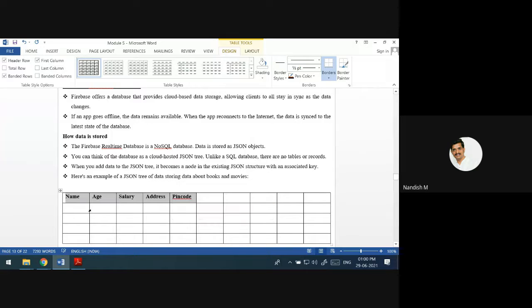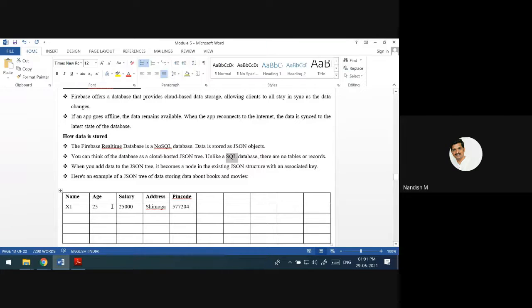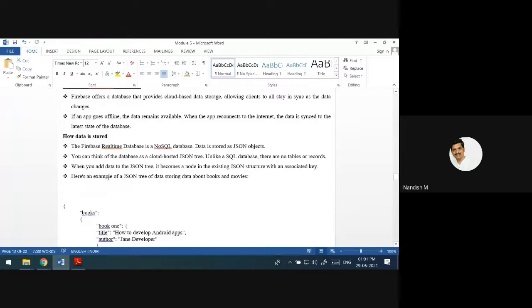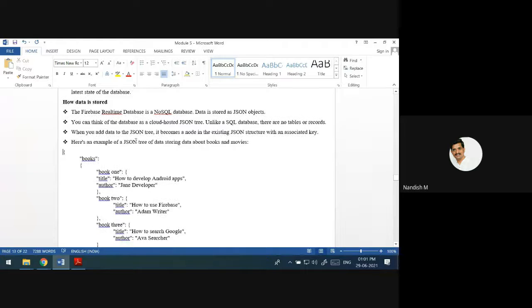There will be a column name, then we are going to add the data for that. These are the rows and columns. In this way, we store data in a SQL database. But this rows and columns structure, we are not going to use in the case of Firebase. The structure they use is called a JSON structure.